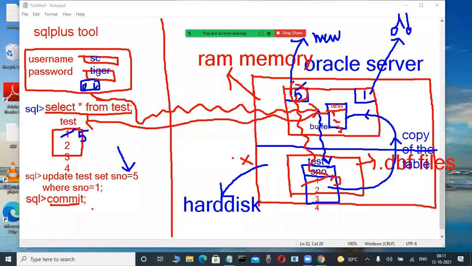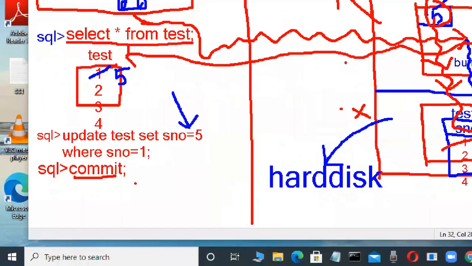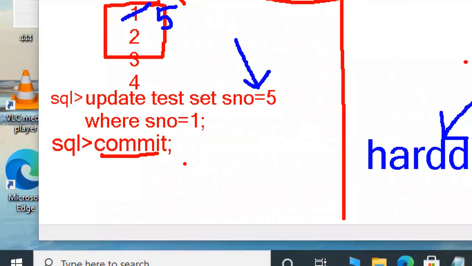How easy is it diagrammatically? Commit means this new value for the transaction, not the old value. This 5 is permanently stored in the hard disk. Commit means the data is coming from memory into the hard disk. That's why, whenever we use commit, this new value 5 is saved and permanently stored in the hard disk only. Okay? Yes, I'm repeating many times.